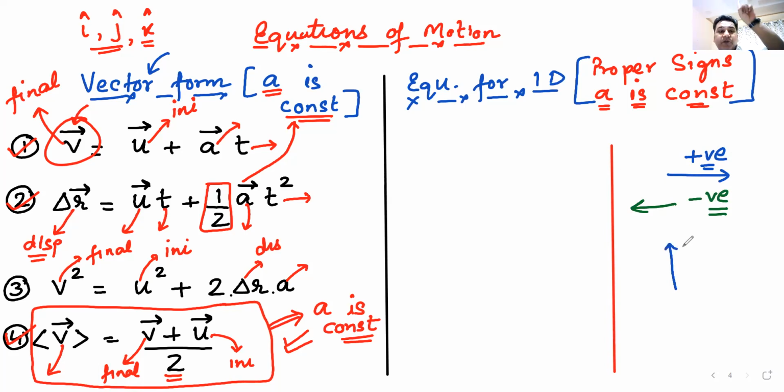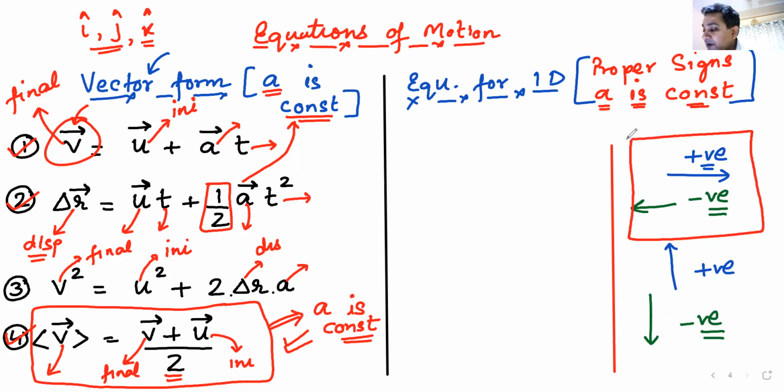If something is moving upwards, positive y will be known as positive, and negative y would be known as negative. Am I clear with the sign convention? The body will be moving either along the x-axis or along the y-axis. X-axis means horizontal, it will be moving horizontally like this, or it will be moving vertically like this. If it is moving along the positive x-axis, it will be called positive.